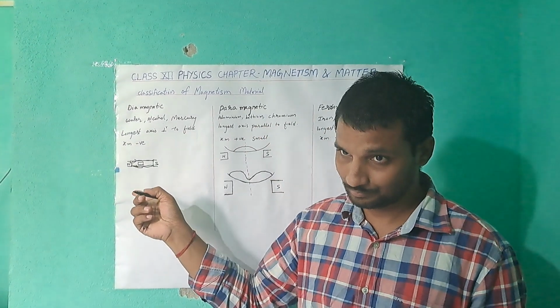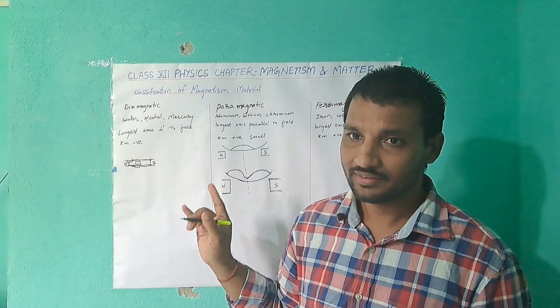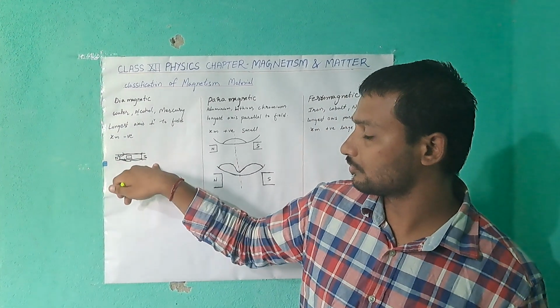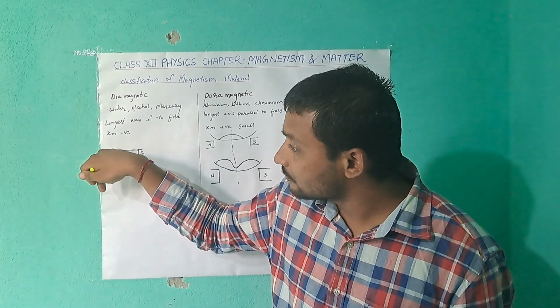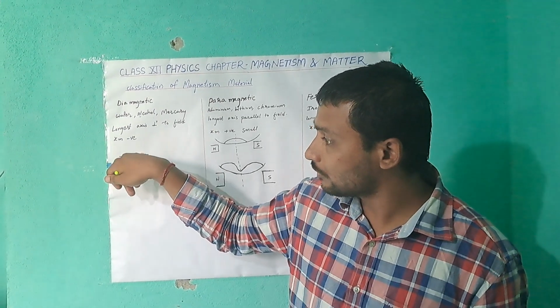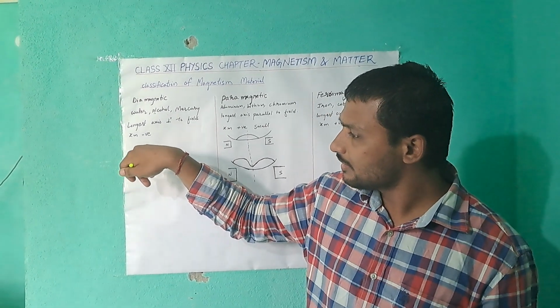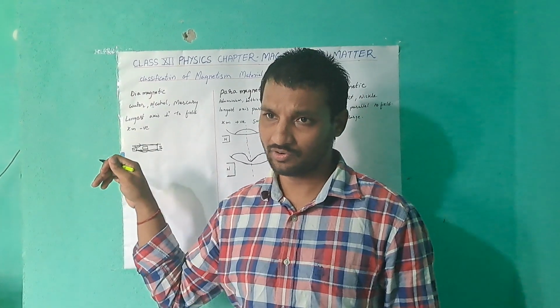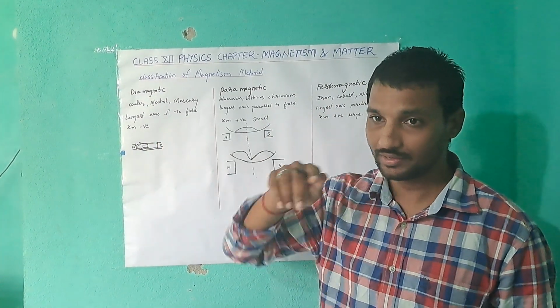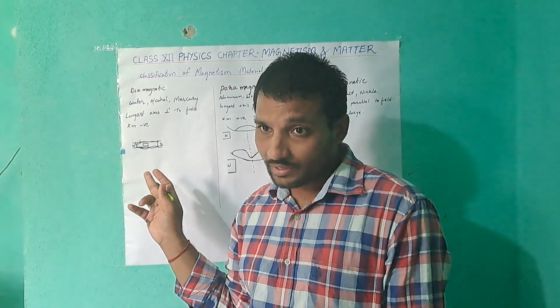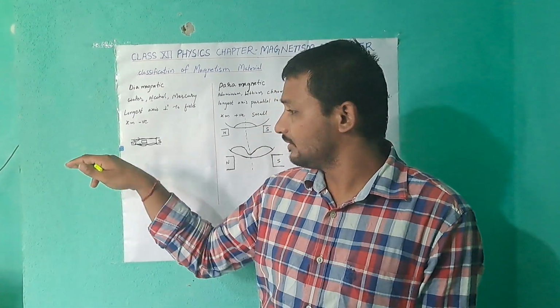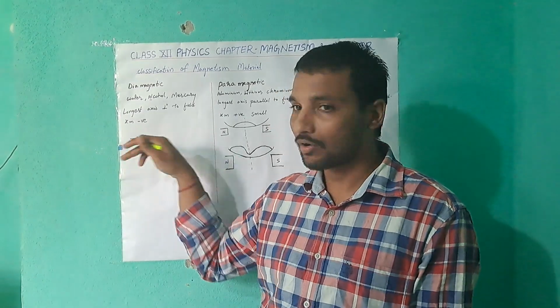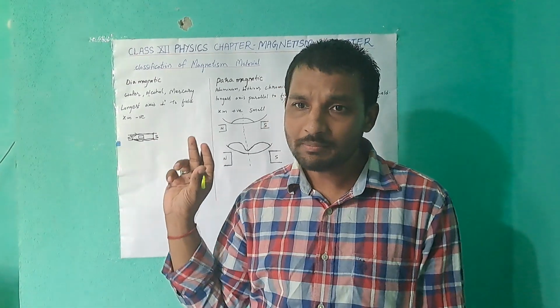Based on the magnetic field, it is classified. Suppose the north and south pole are there, and the lines of force do not allow to pass through the substance. For example, in between a north and south pole, we keep a magnetic material.